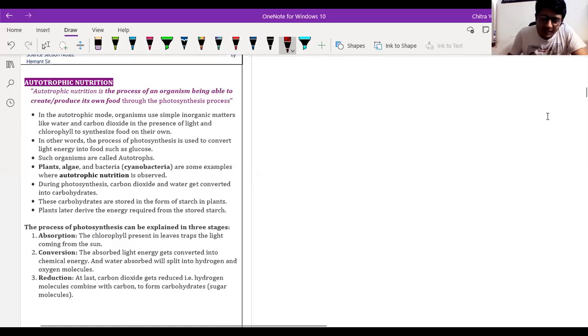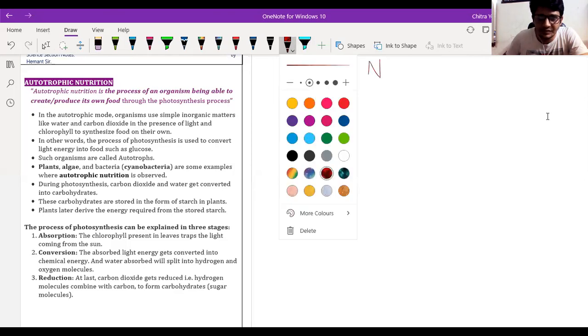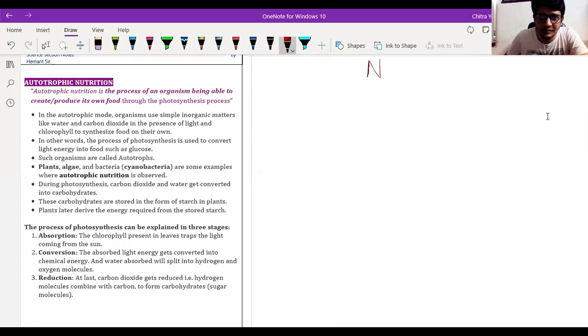So there are two main types of nutrition. One is autotrophic and another is heterotrophic.